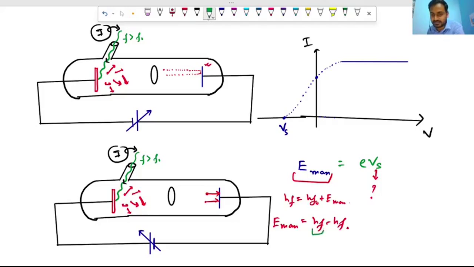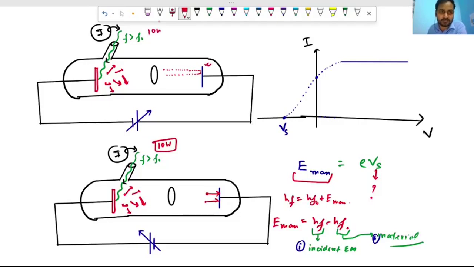hf is what? h is the Planck constant, f depends on the incident electromagnetic wave, and f0 depends on the material of the metal plate. So these are the two factors on which the stopping potential depends. Okay, now suppose we keep the incident light constant. For example, it was 10 watt.